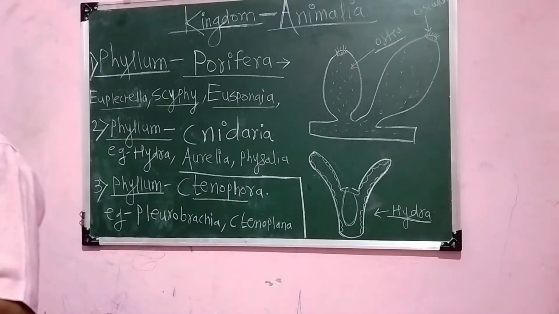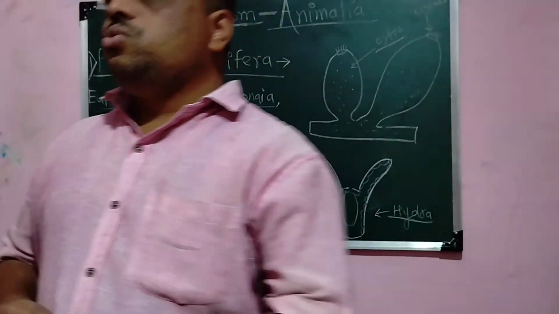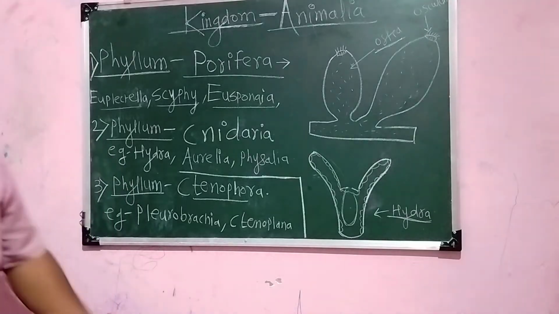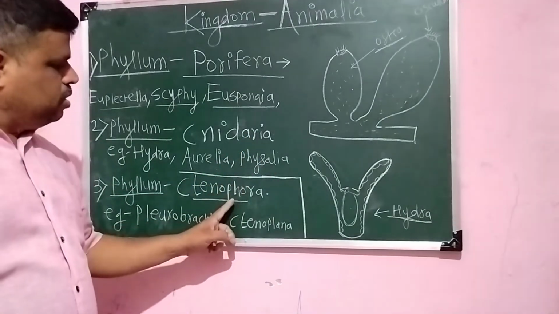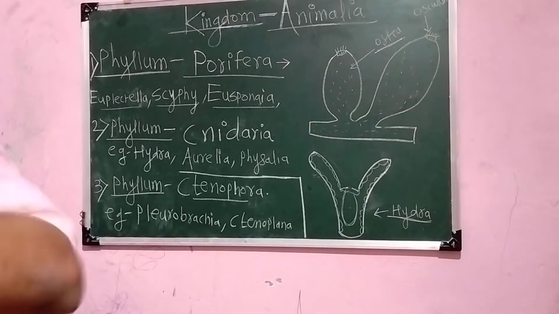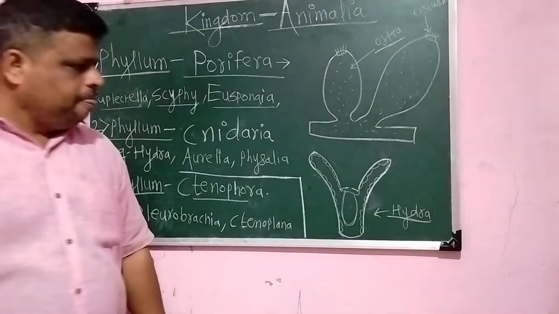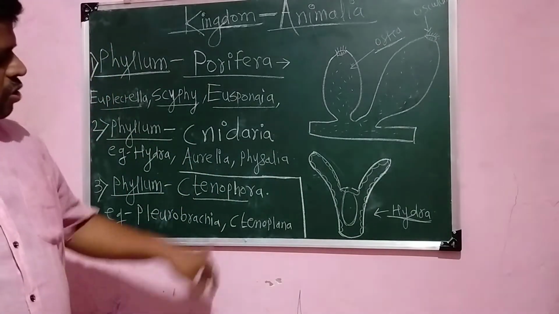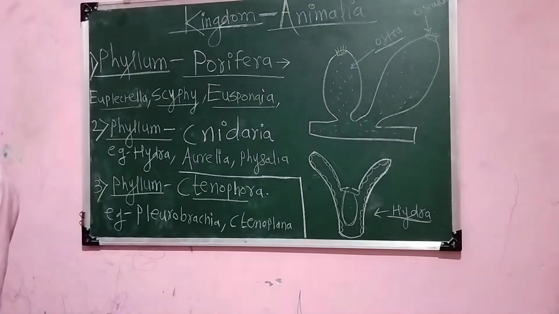Then the cnidoblasts are absent. I repeat my sentence. They lack cnidoblasts, so these are called acnidarians. In cnidarians, cnidoblasts are present, but here they are not found, so these are called acnidarians. Instead of that, they have sticky cells to capture their prey.